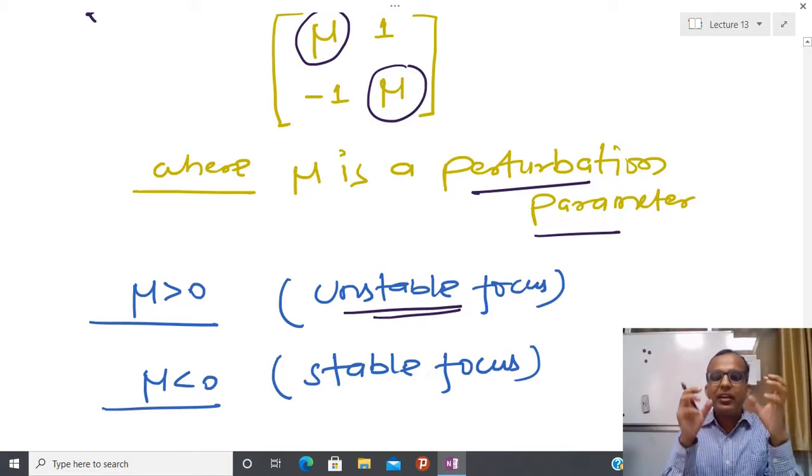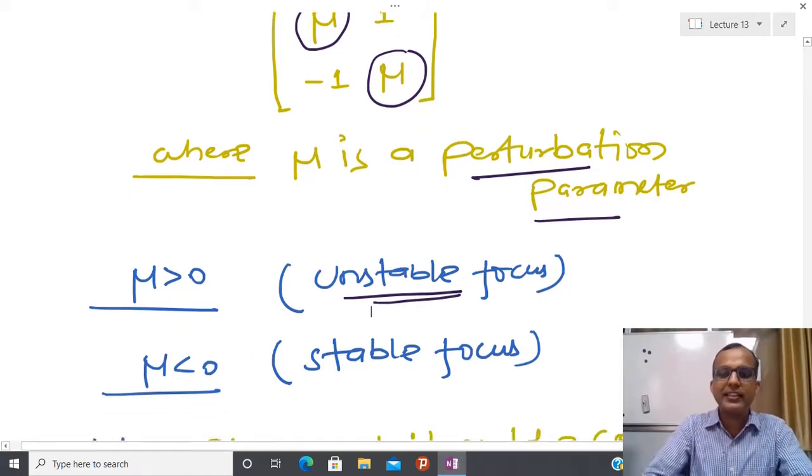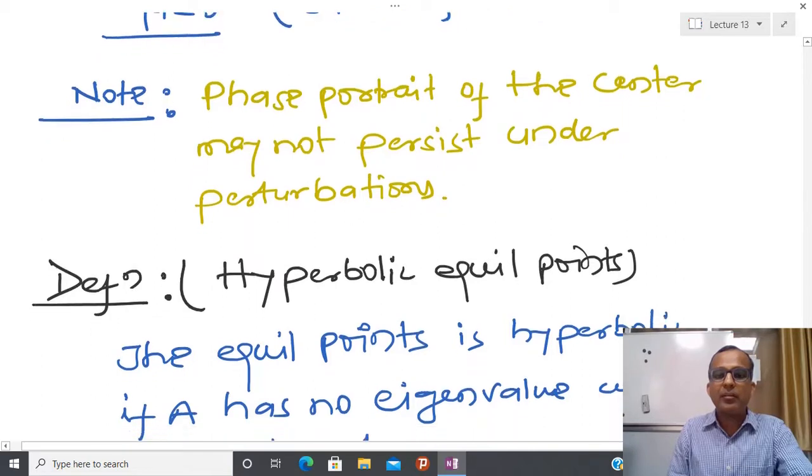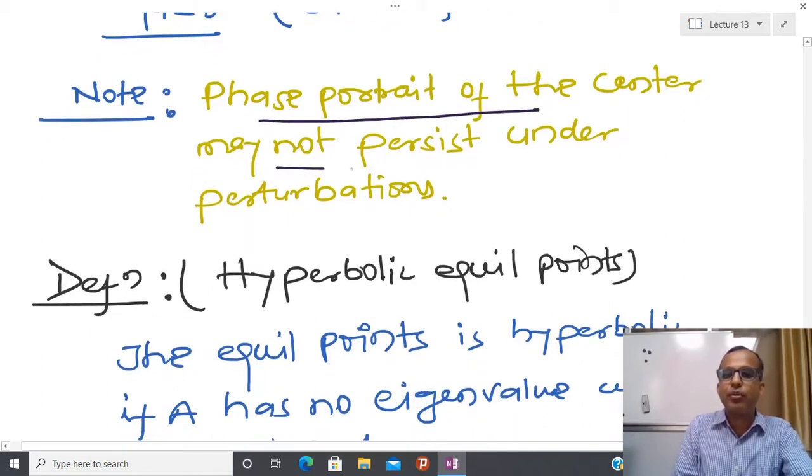So I cannot give the qualitative picture if I get center kind of behavior for the linearized system. But in all other cases I can talk about the behavior of the nonlinear system in the vicinity of the linearized point. I have constructed one example for that kind of situation, and I will show you the example at the end. So what we have told is that the phase portrait of the center may not persist under the perturbation. We have already seen that.